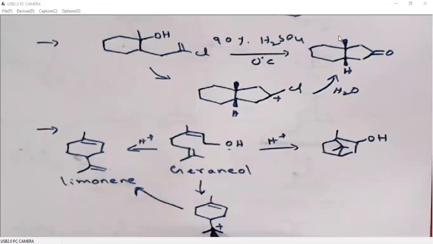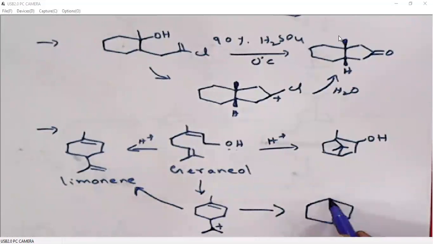If this carbocation undergoes deprotonation, a proton from this carbon, if we remove one proton here, it generates an alkene. But if it undergoes one more cyclization with the double bond, then bond formation between this carbon and this carbon generates a bridge system.